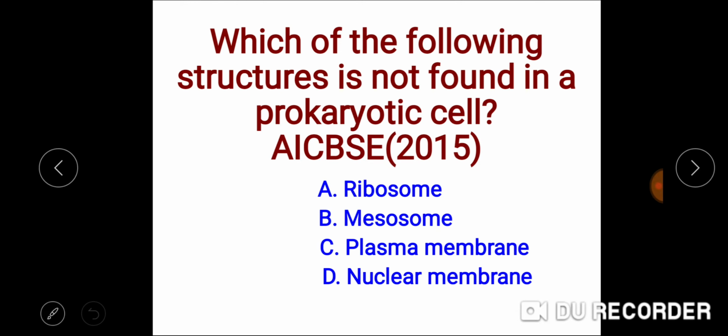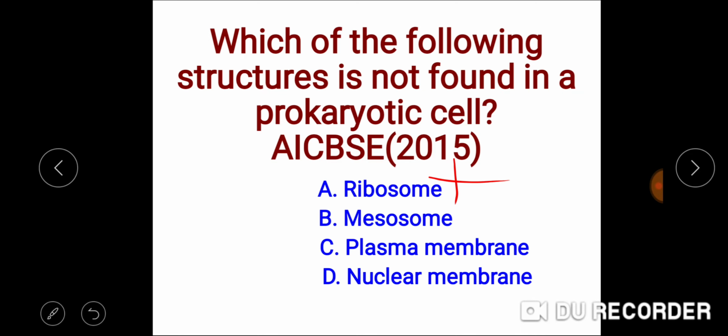Next question. Which of the following structures is not found in the prokaryotic cell? This question has been asked in All India CBSE 2015. The options are ribosomes, mesosomes, plasma membrane, nuclear membrane. कौन से स्ट्रक्चर्स होते हैं जो प्रोकैरियोटिक सेल में नहीं पाए जाते हैं? Ribosomes are present in the prokaryotic cell. As we know, they are 70S type. So this is not the right answer.